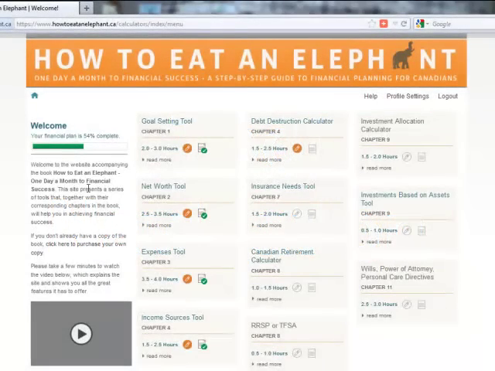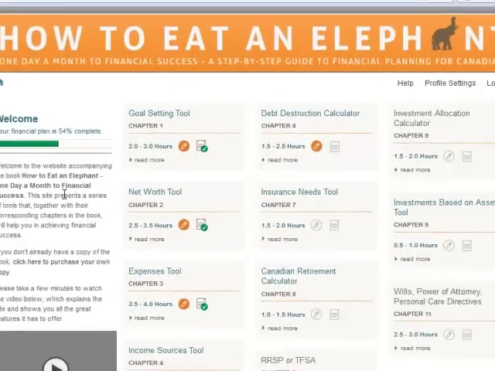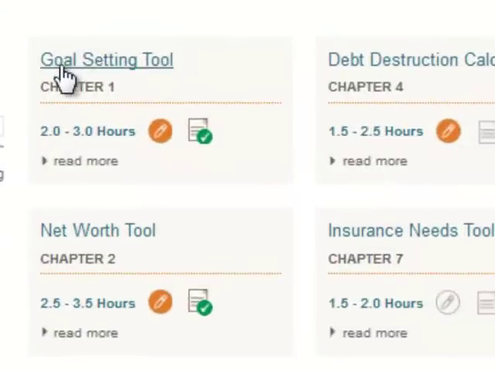Now let's take a look at the different tools and how they work. Here's the goal setting tool. It's associated with the information in chapter 1 of the book. So start by reading the chapter in the book, then come to the website and go to the tool for that chapter. Here I've estimated approximately how much time it will take, if you're taking your time going through meticulously, depending on how many goals you want to set: 2 to 3 hours to complete the overall reading of the chapter and filling out and completing the tool.